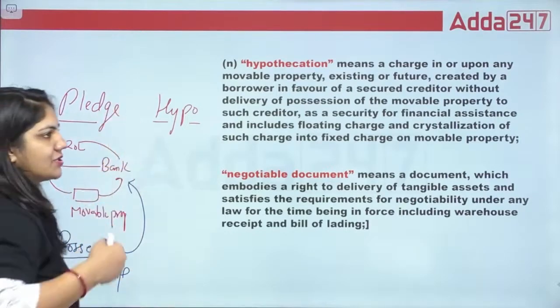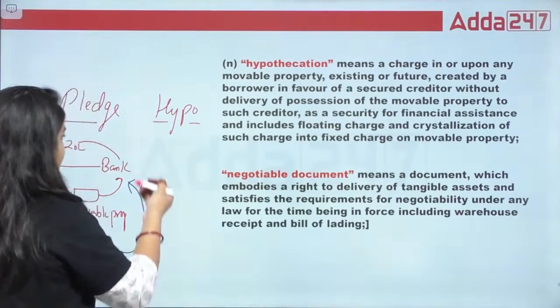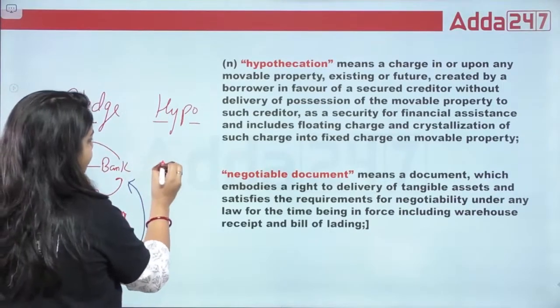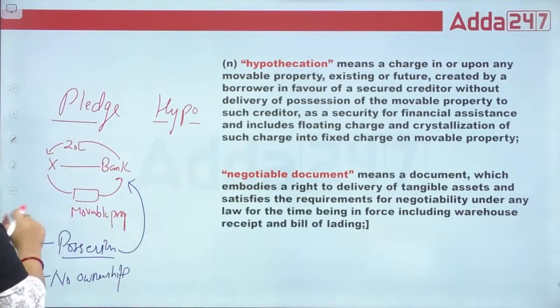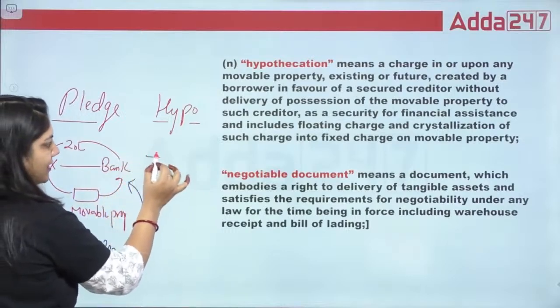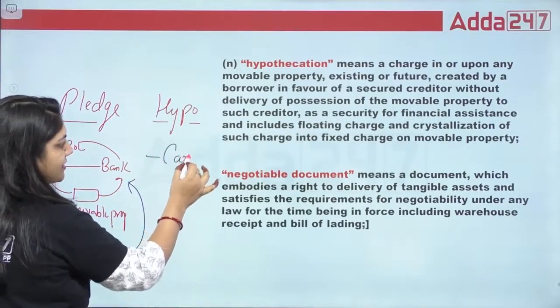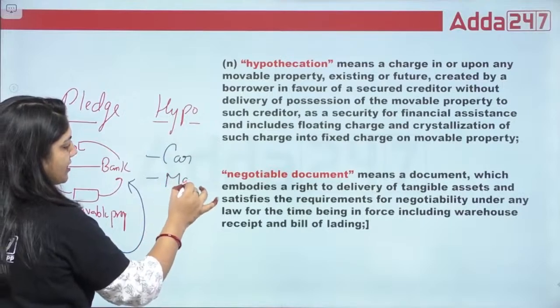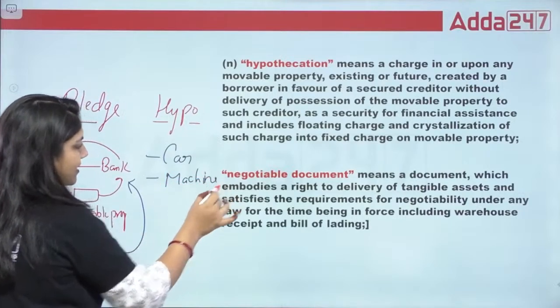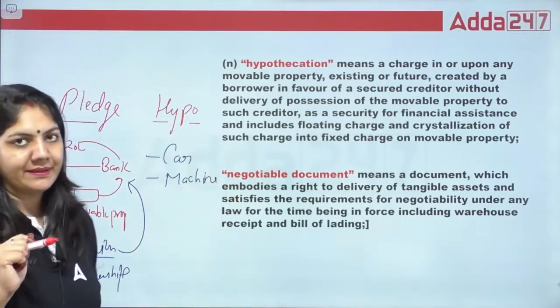And hypothecation, what is hypothecation? The example is the same, but in hypothecation, basically in the purchase of a car or a machine, they take money from the bank.